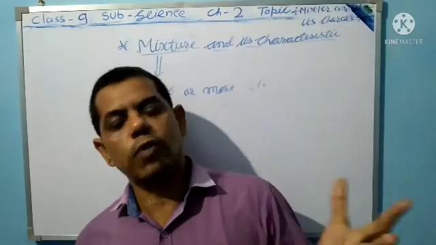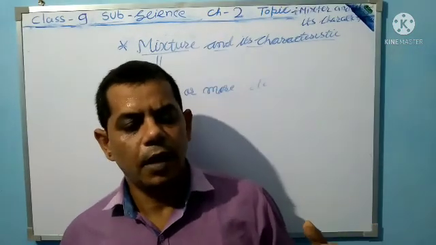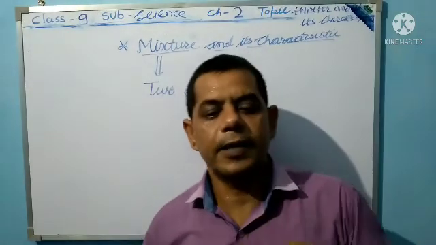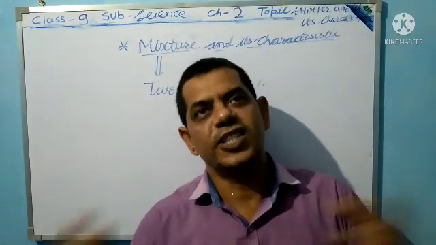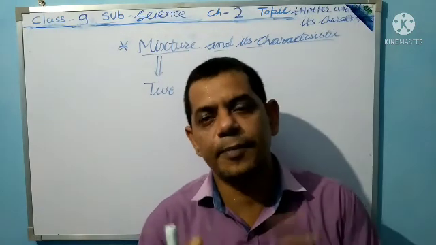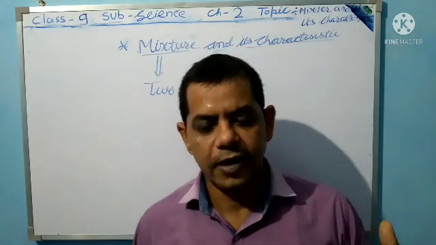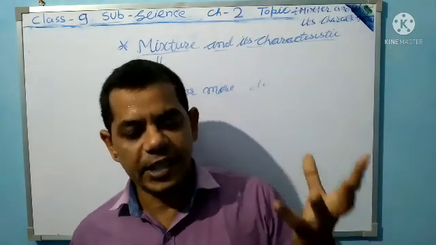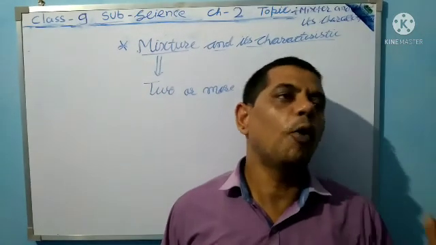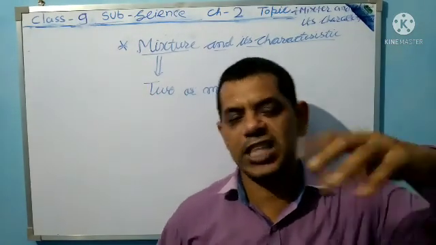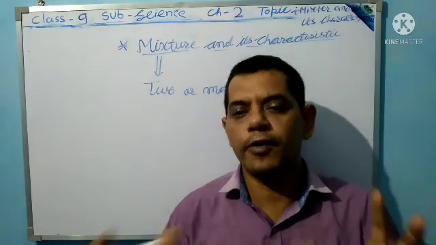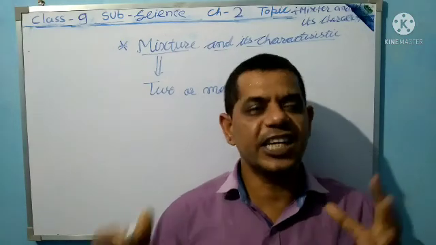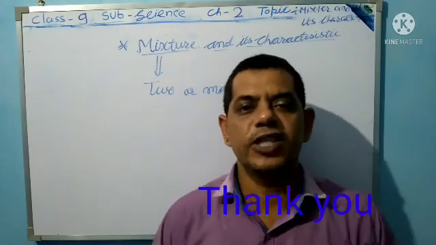Now the fourth one is that the elements can be separated from one another. A mixture like sand and soil can be separated from one another. Now the fifth is that a mixture may be homogeneous or heterogeneous, meaning same types of elements or compounds are mixed, or different types of compounds and elements are mixed. That is the characteristics of a mixture.